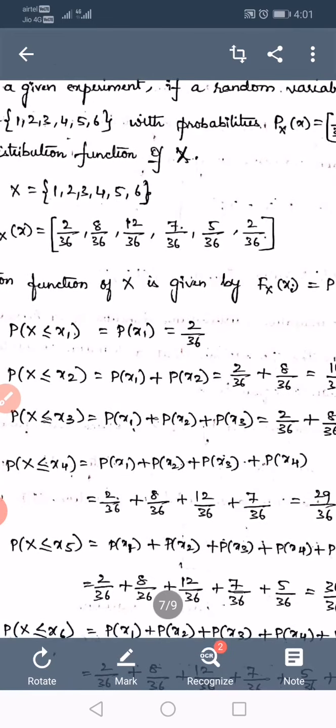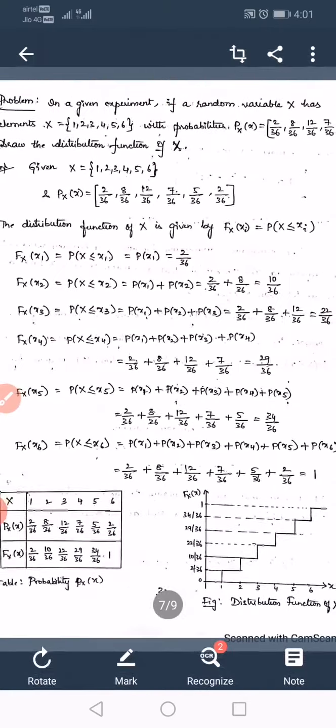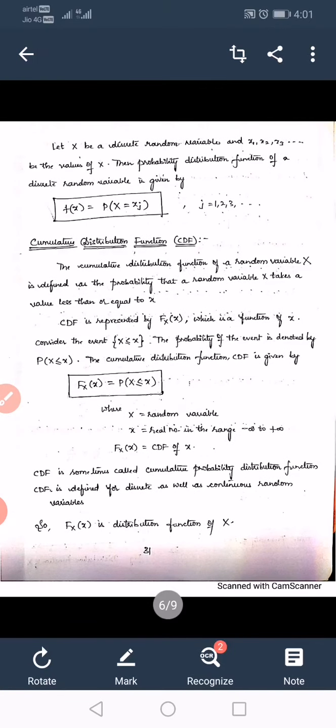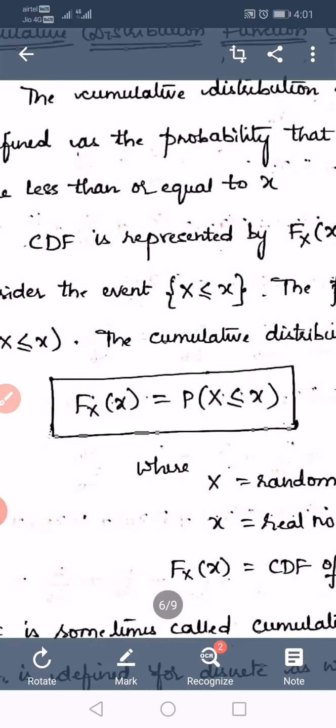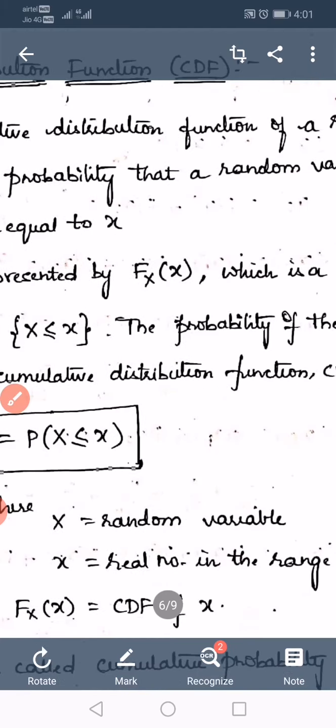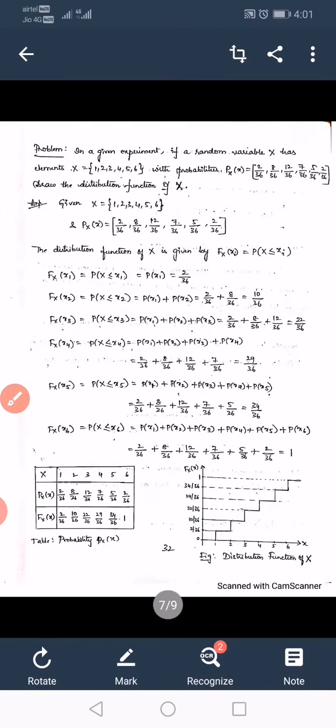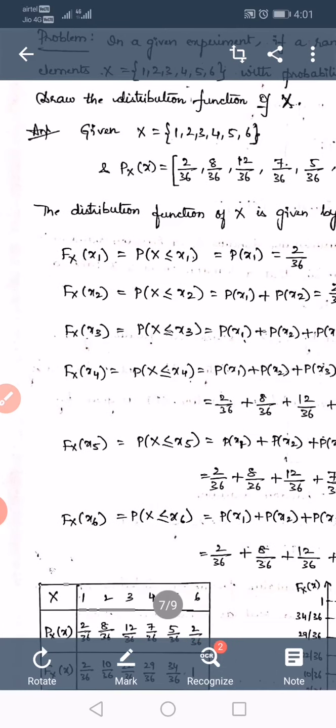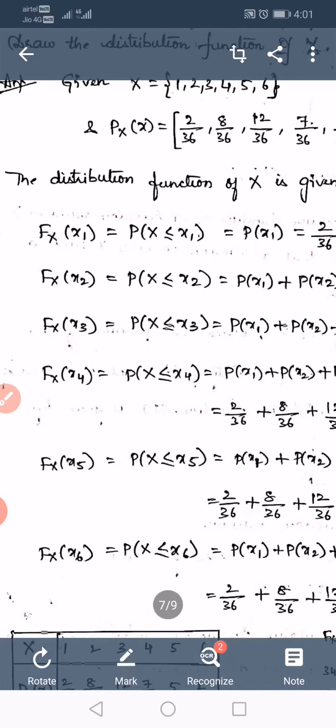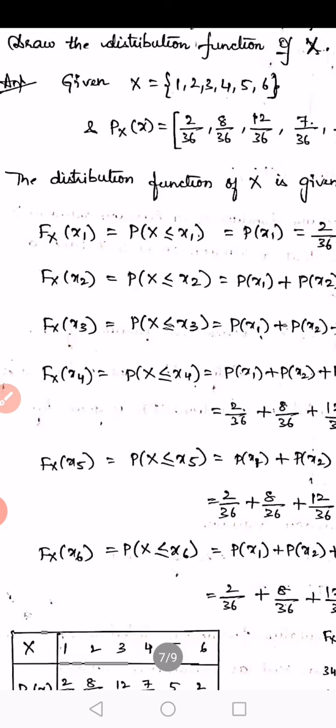Now we have to find the distribution function. Distribution function means nothing but Fx of x, which equals probability of capital X less than or equal to small x. How many values are given in the problem? 6 values, 1, 2, 3, 4, 5 and 6.